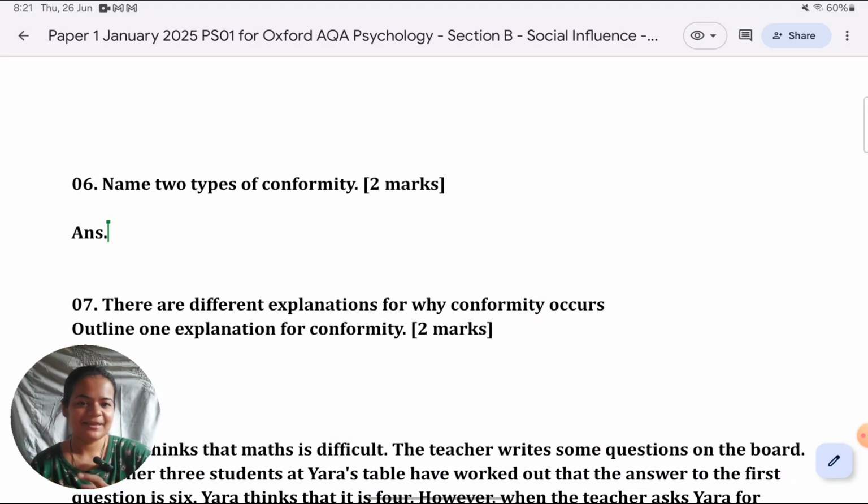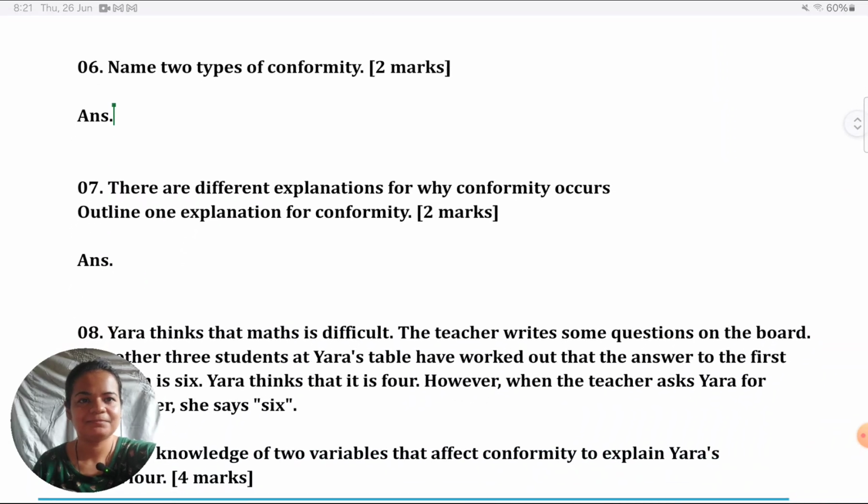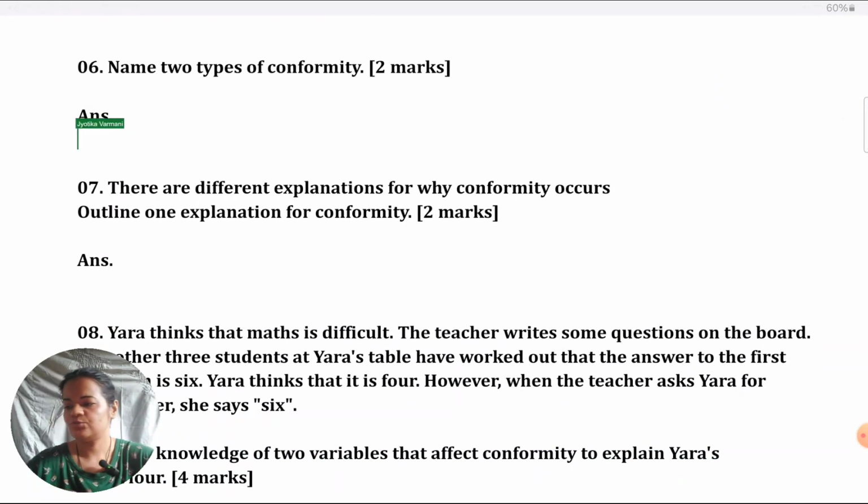Okay, having said that, let's begin with the first question. They've asked for two types of conformity. The command term is name. Name simply means that it's like identify. You don't have to describe, you don't have to outline. You literally just have to name the type of conformity. And it's for 2 marks. They've clearly indicated two types, meaning that 1 mark is for each type which you name.